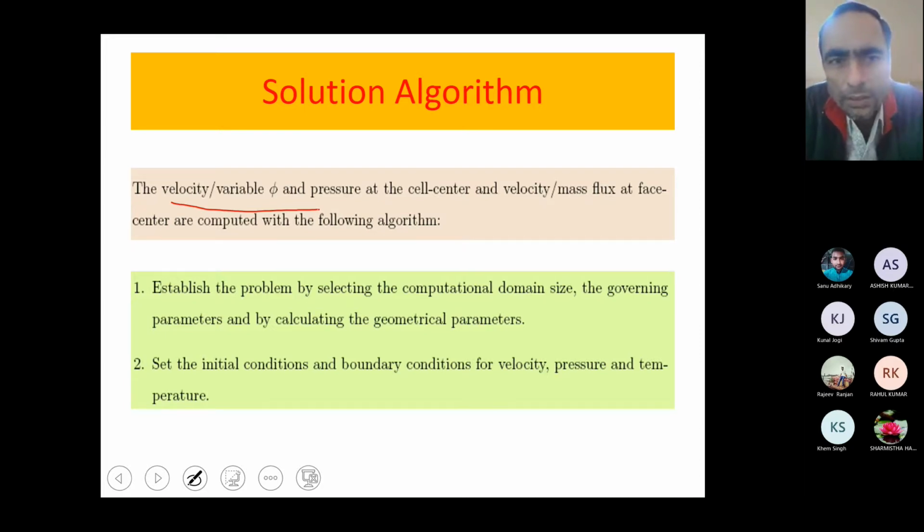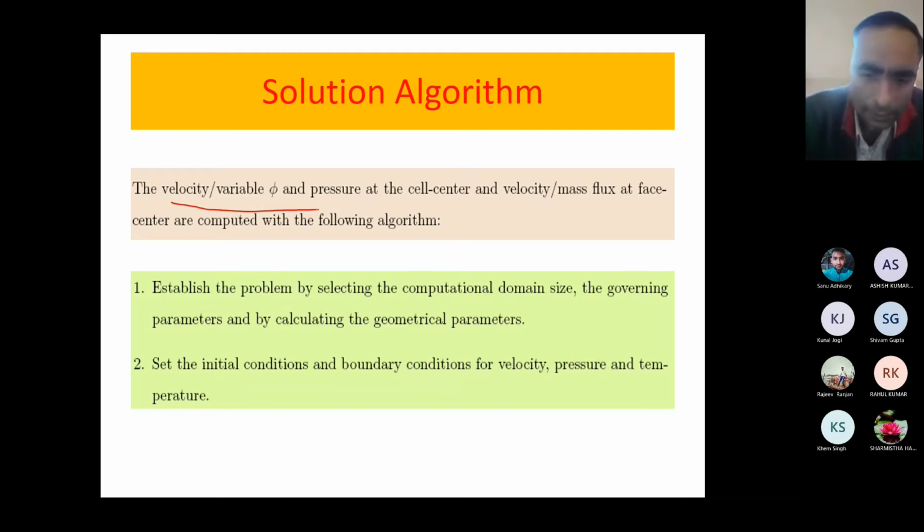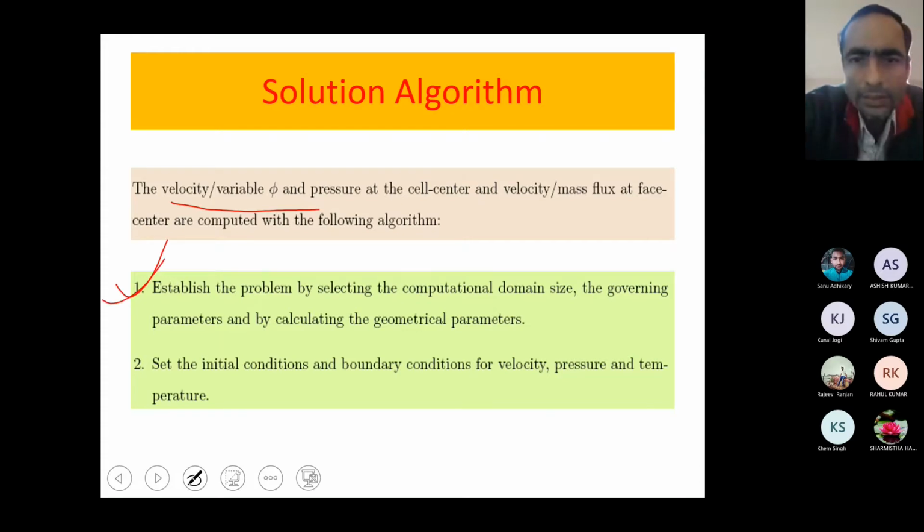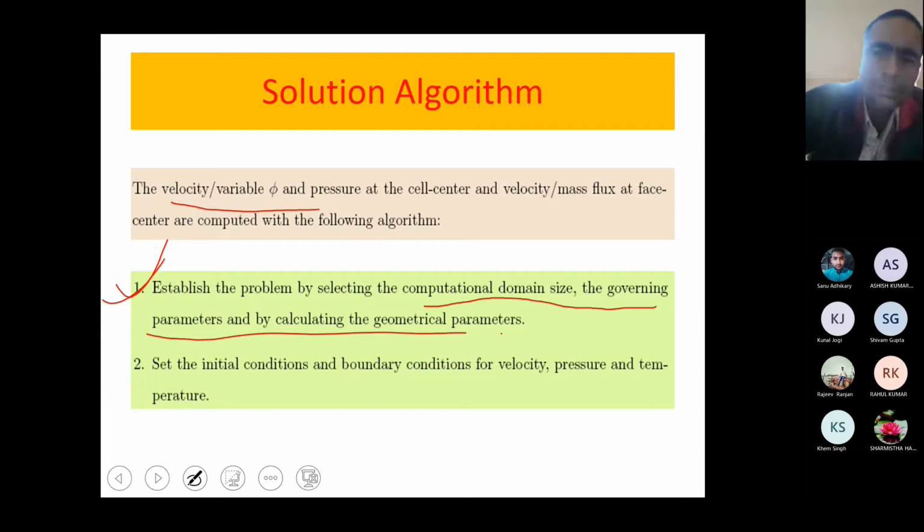So this we have already seen in the SIMPLE method, but here it includes slightly more steps because more equations are present. That is the only difference. So what does it say? Establish the problem by selecting the general computational domain size and the governing parameters, and by calculating the geometrical parameters. Here you will require your governing parameters.